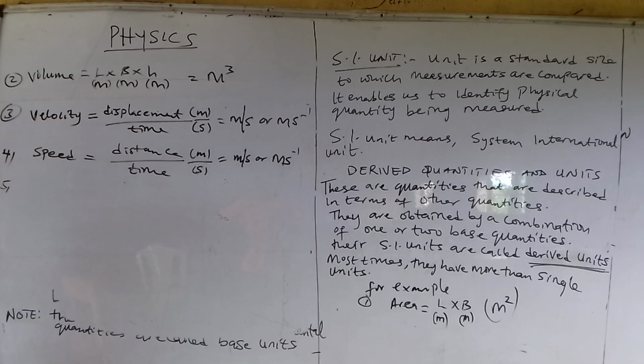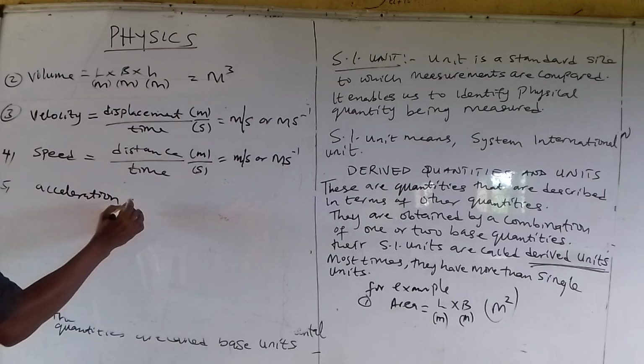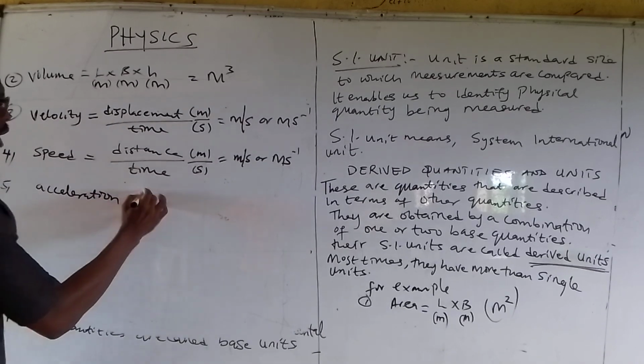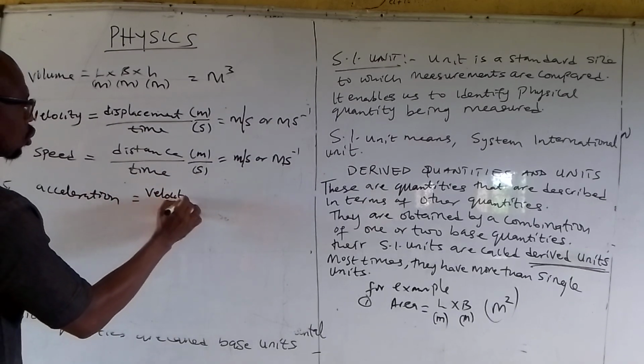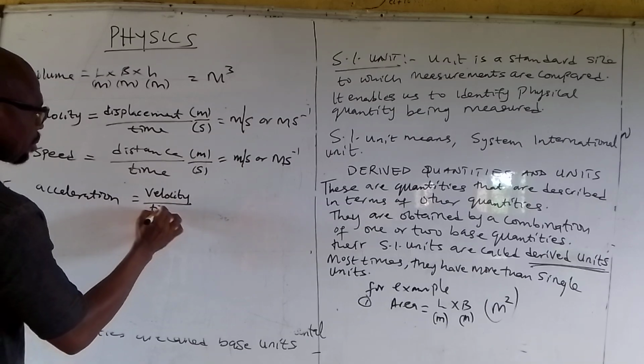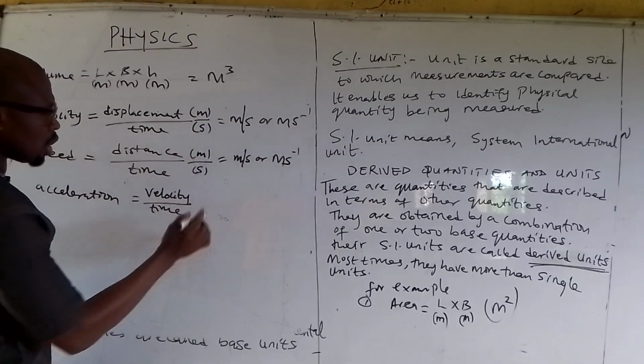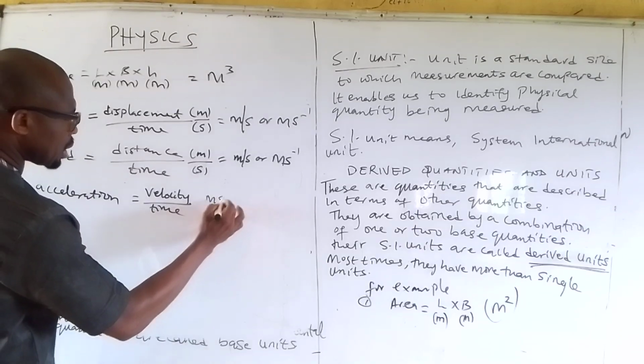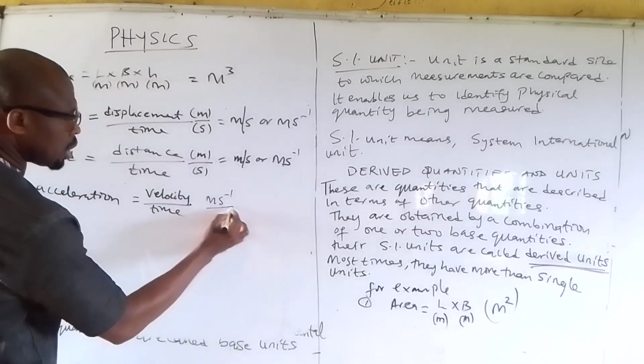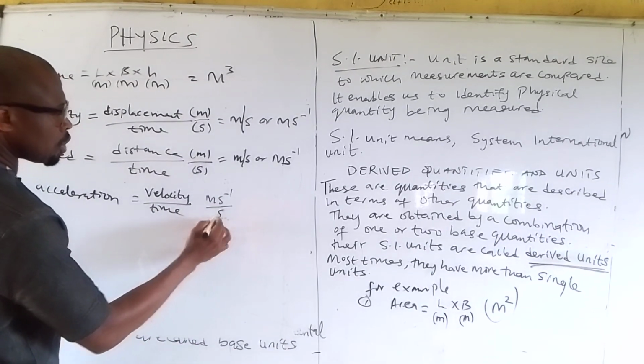We can have number 5 here. Number 5, we can have acceleration. Acceleration is expressed as velocity or speed over time. And of course, because velocity is a derived quantity, which is meter per second as the SI unit, time is in seconds.